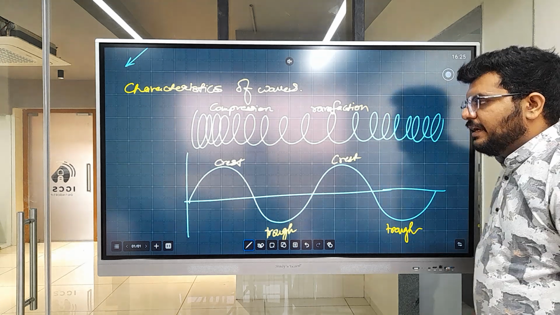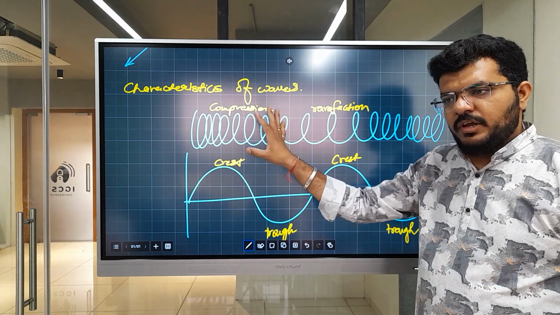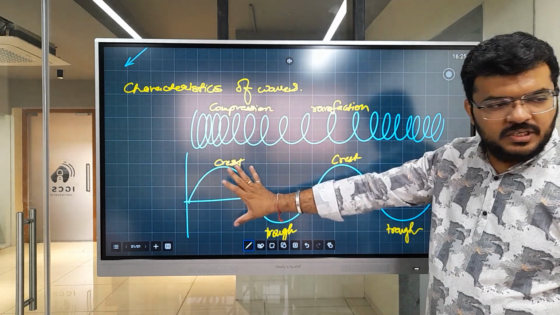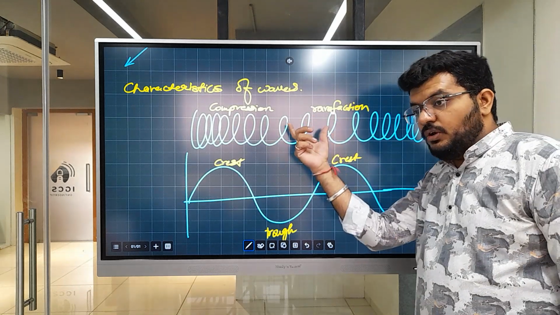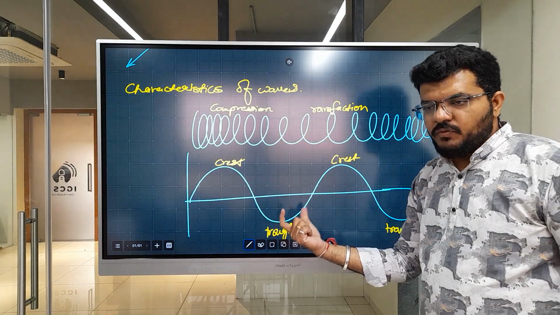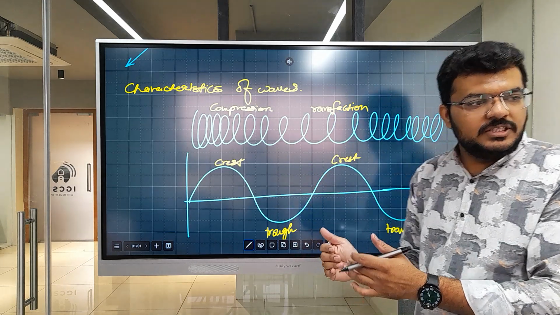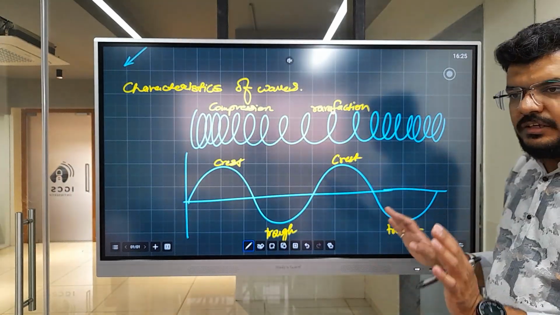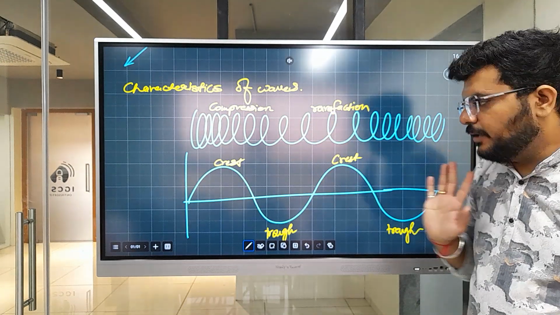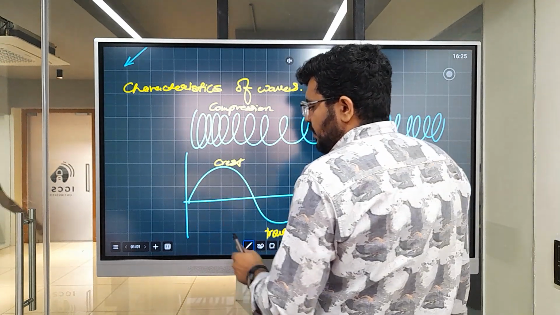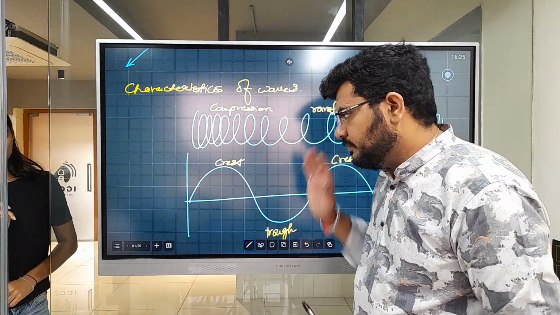But how would I get this? It is obvious that you can take a photo of a slinky and you can find this. Here also you take a photo of this and you will look at this. But how can I also draw longitudinal waves like this? Because whatever waves we draw will look like this and a lot of calculations become easy. But what are those calculations? Let's first understand, then I will convert this wave to this wave. Instead of taking a photo, there is an easier and better way.